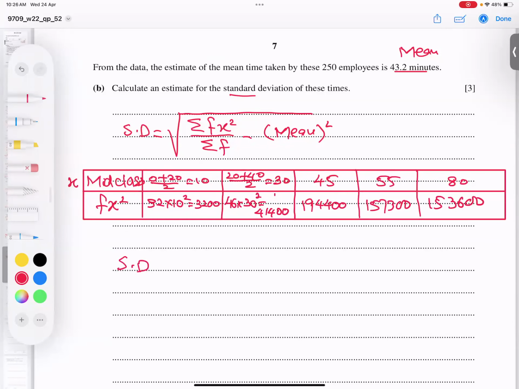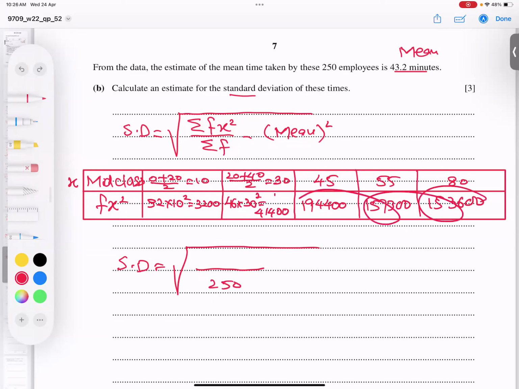So standard deviation. This is the sum of this one, so all values I am going to add. I just write the formula, and the values I just add directly. The total frequency is 250, so I'm writing down sigma f is 250.